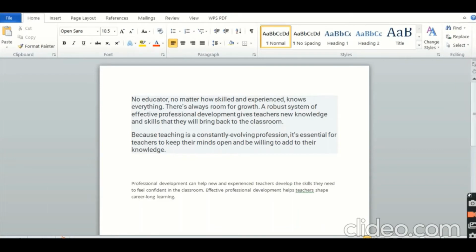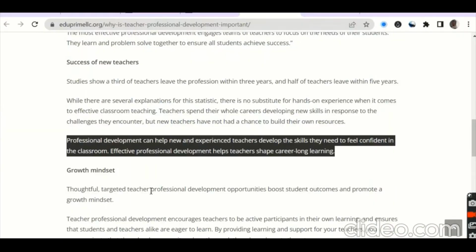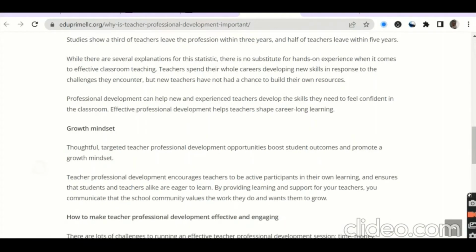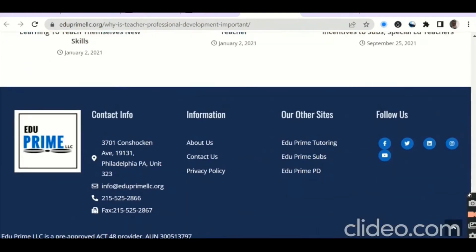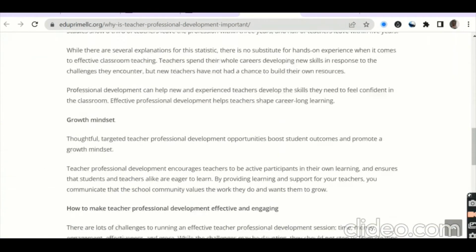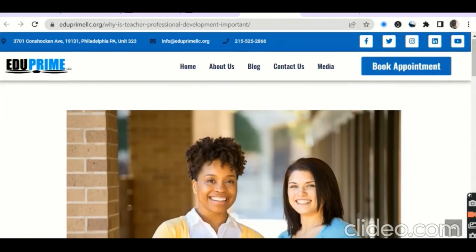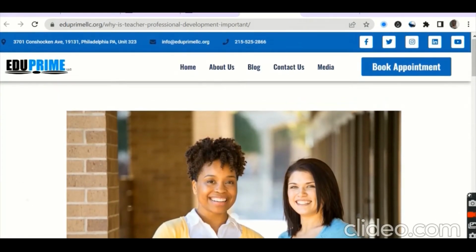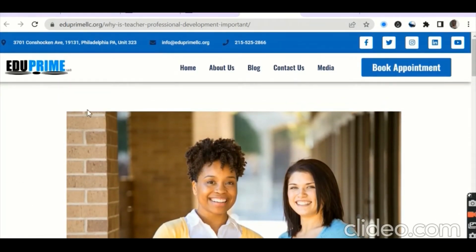Then now again, I'll go back to the article to get the author. So let's see whether we'll get the author down here. This one, does it have another? Let's check up here. So this one is a website. I've not stated the author, but we have the website EduPrime LLC.